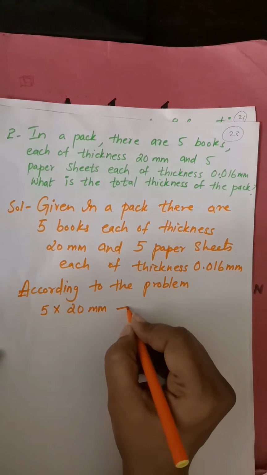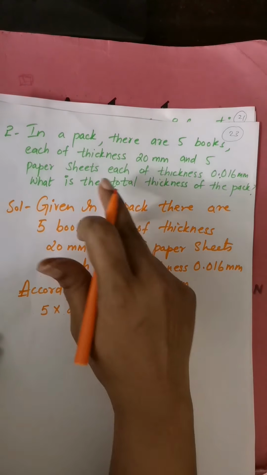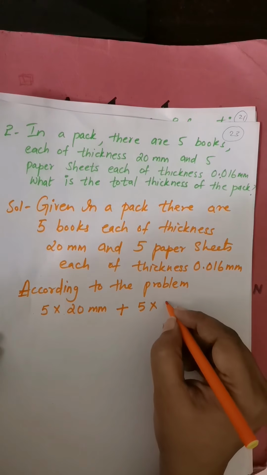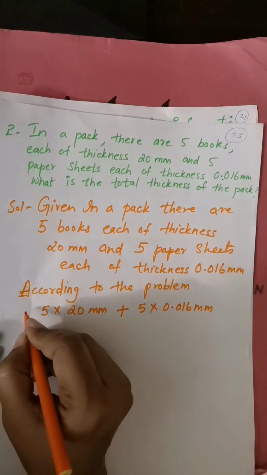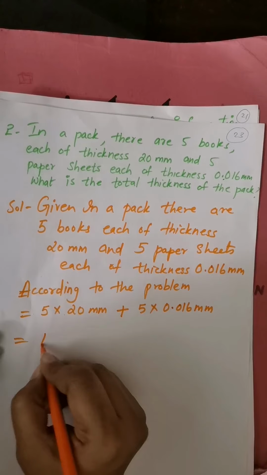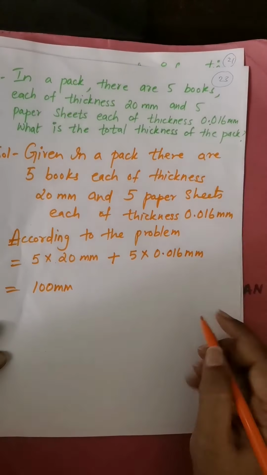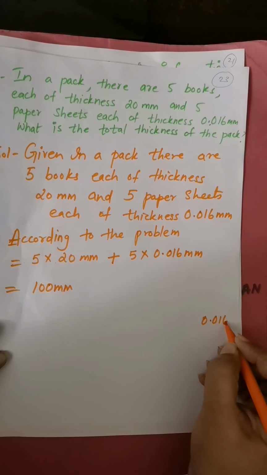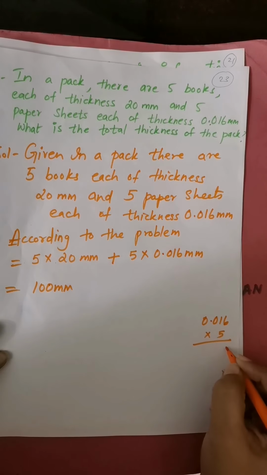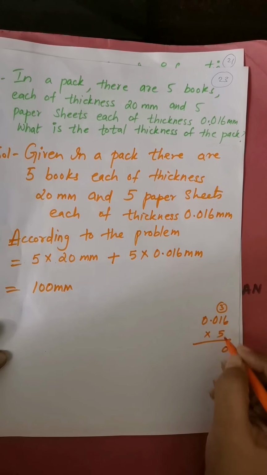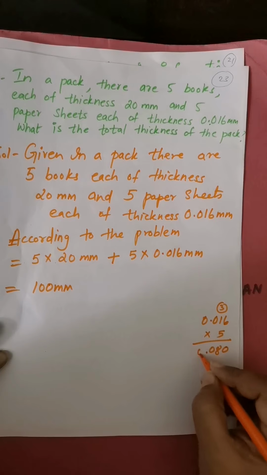So you will multiply plus 5 into 5 paper sheets are there of thickness 0.016 millimeter. Okay. 5 into 20 is nothing but 100 millimeter, and 0.016 into 5. 5 6 are 30, 5 1s are 5, 8, 5 zeros are 0, 0.